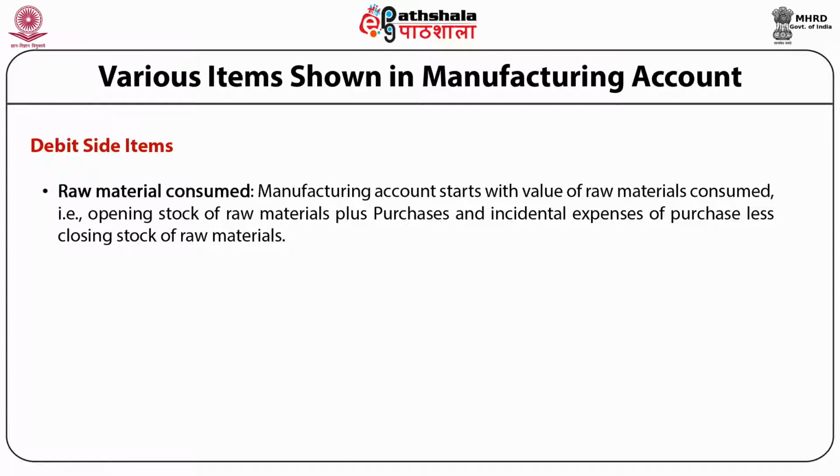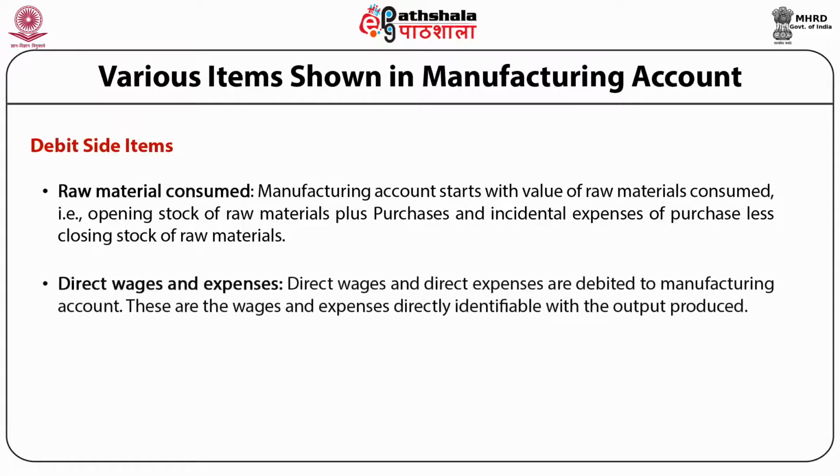Raw material consumed includes the raw material which is consumed for the production or manufacture of goods or products. Manufacturing account starts with the value of raw material consumed, that is, opening stock of raw material plus purchases and incidental expenses of purchase less closing stock of raw material. Direct wages and direct expenses are debited to manufacturing account. These are wages and expenses directly identifiable with the output produced.